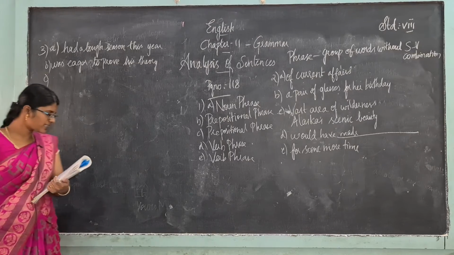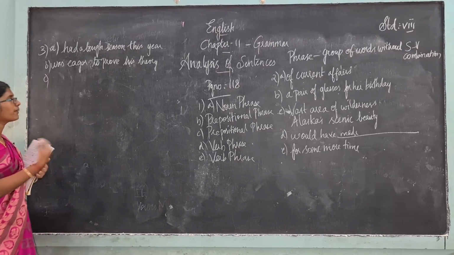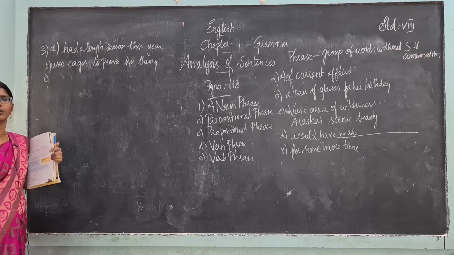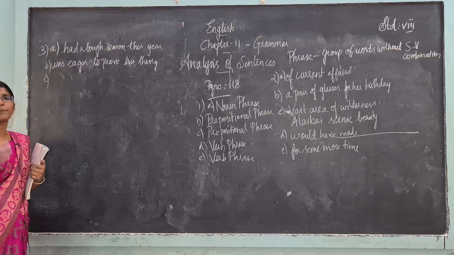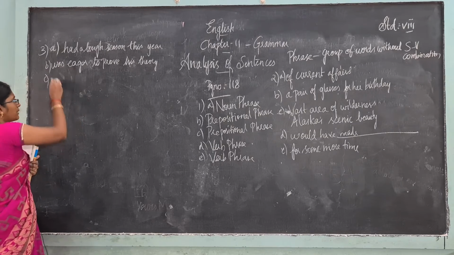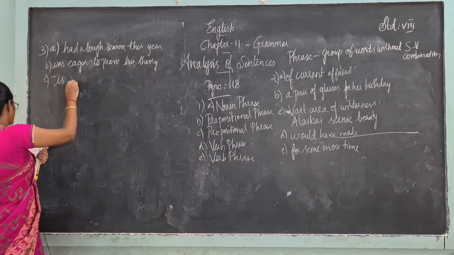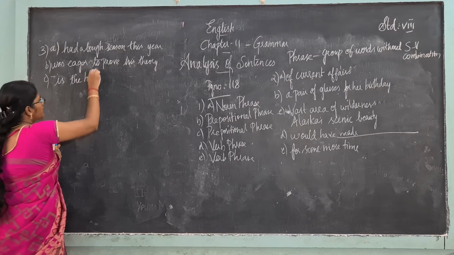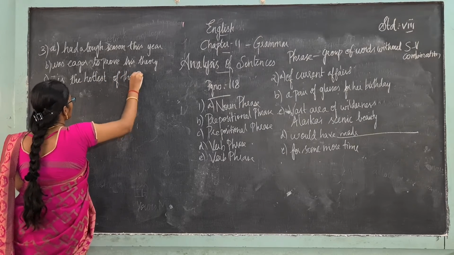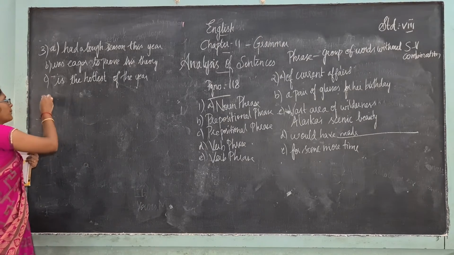Then the next question is the month of June. The month of June dash. The month of June is very good. It is the happiest month of mine, you can say that. Whatever you can write. Okay. The month of June, I have written this, is the hottest of the year. Hottest of the year, that is what I have written. You can write whatever, but it should be grammatically correct.